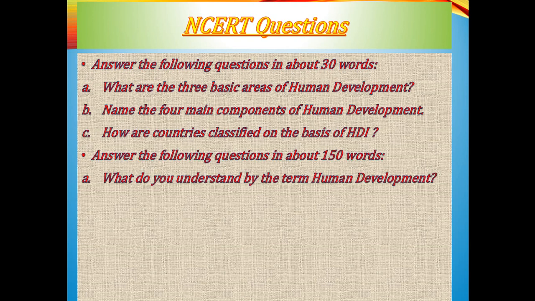Next, the long question: what do you understand by the term human development? Now you have to write the answer within 150 words. So you have to start with who introduced the human development concept, when the concept was started or emerged or evolved out. Third, what were the basis for making the concept, and what are its key areas for the measurement? Everything will be written up under this answer. So it will make your answer up to 150 words.